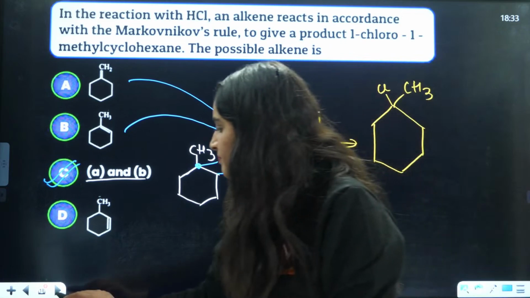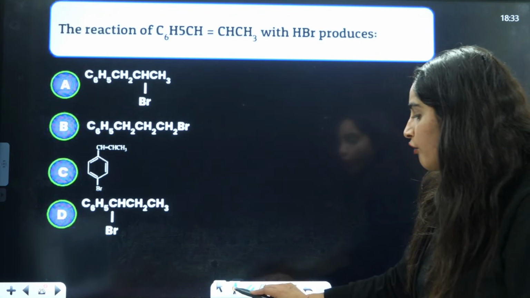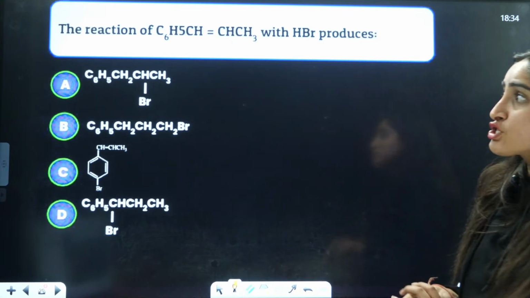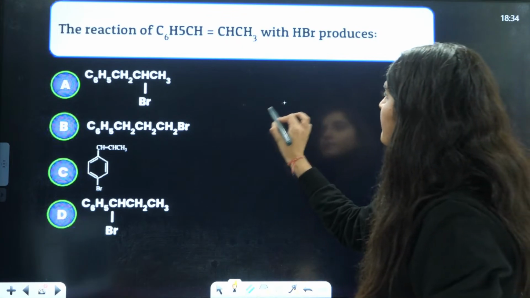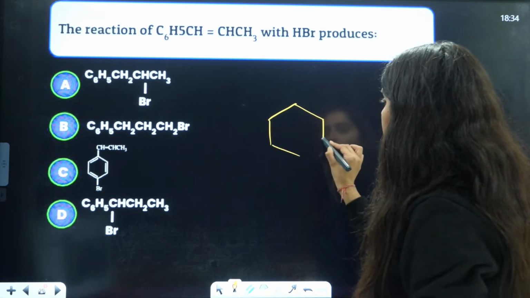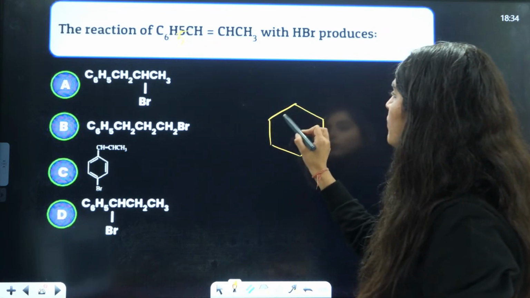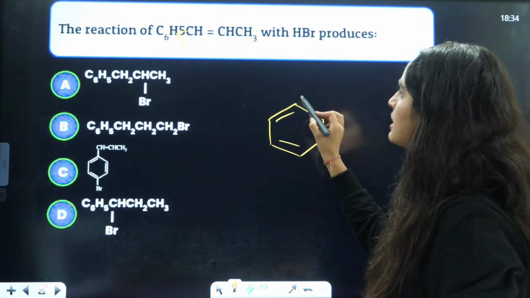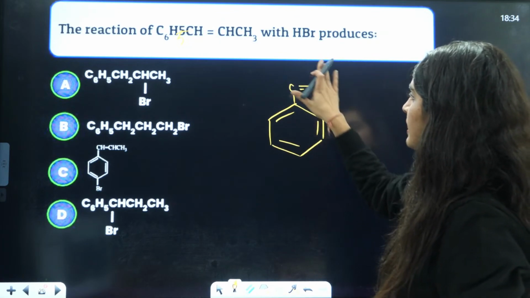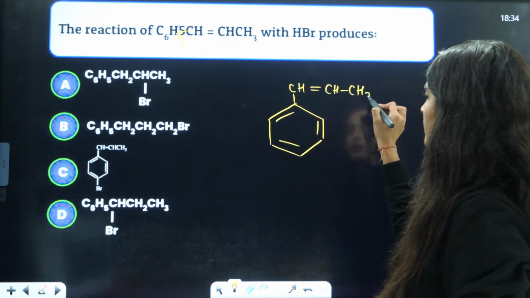Chloromethyl. Okay. Next is on your screen: the reaction of this with HBr will produce, right? As you can see, this is a very important reaction, a very important question. This is C6H5, then you have C6H5 means this thing, then you have CH double bond CH double bond CH3.